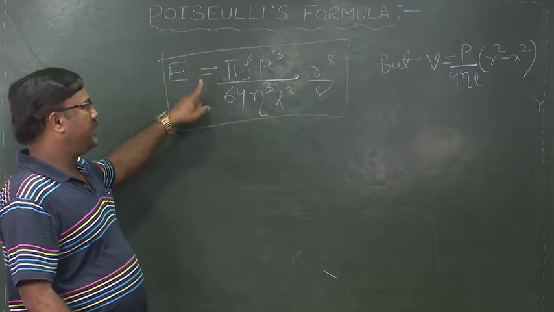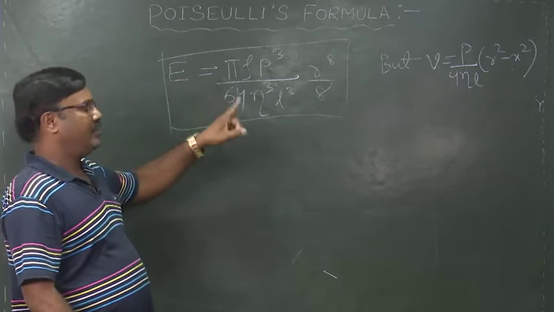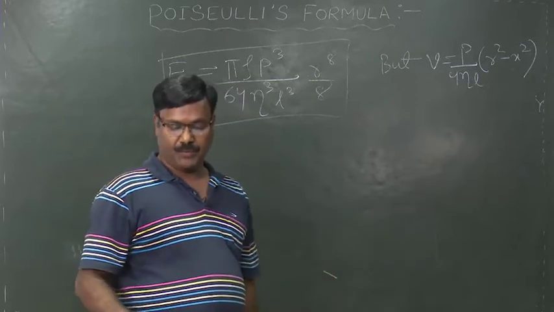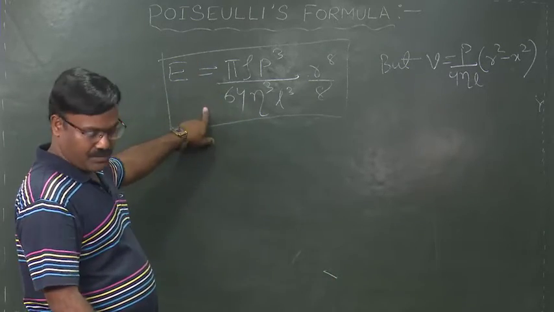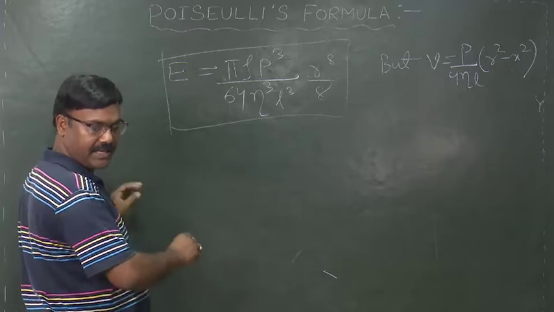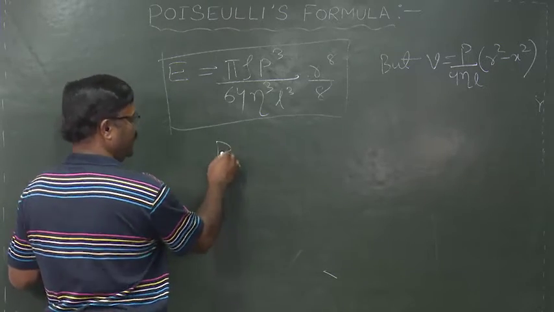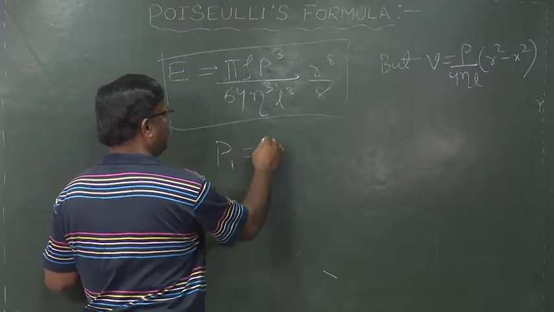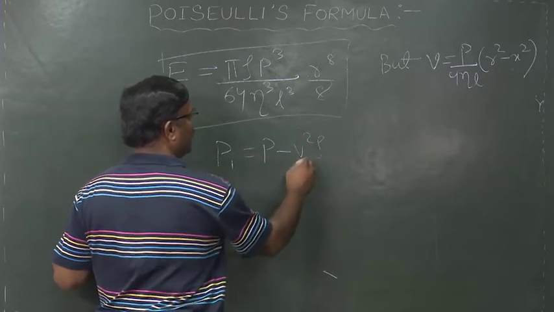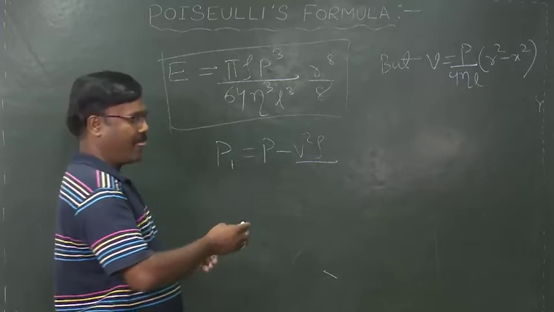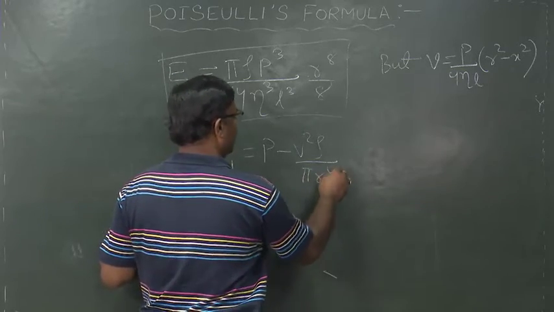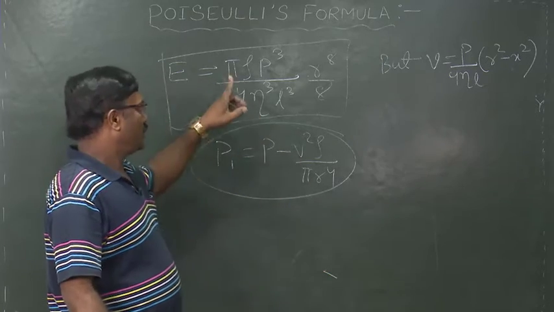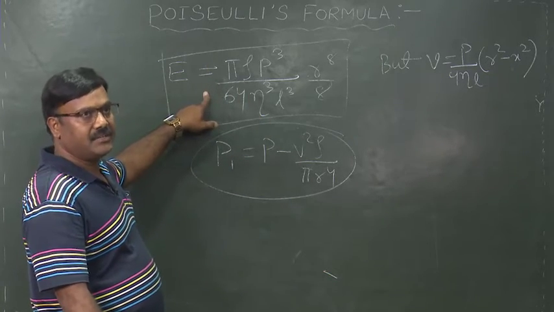This correction is made for Poiseuille's formula, and putting these values in the expression we can get P1 is equal to P minus V square rho divided by pi square r to the power 4. This is the correction for the kinetic energy factor.